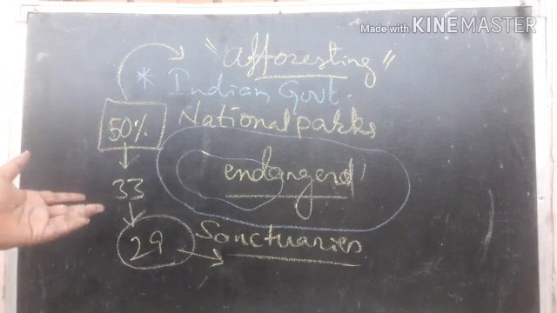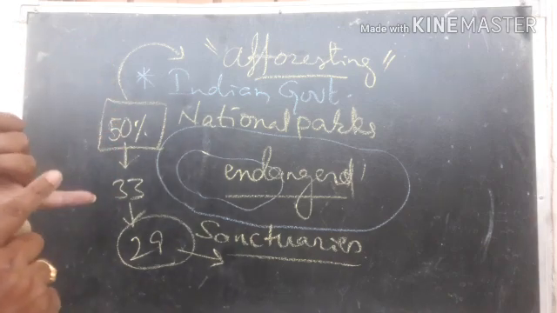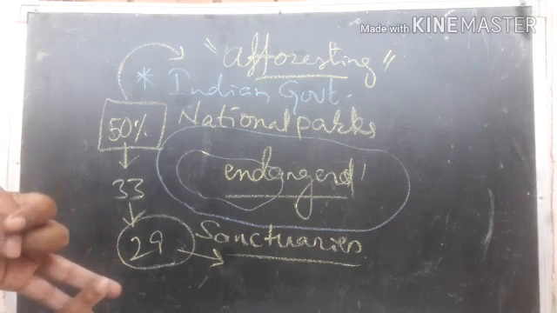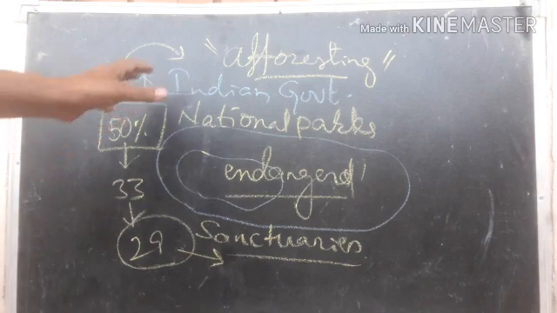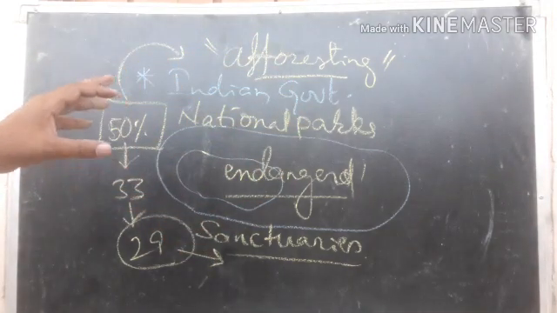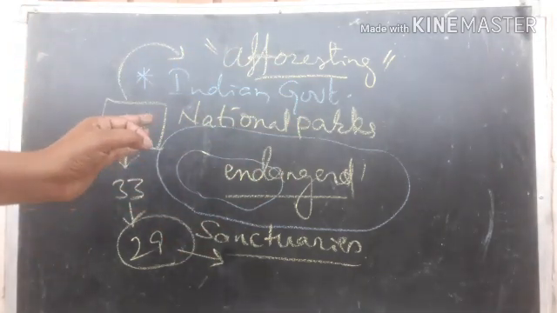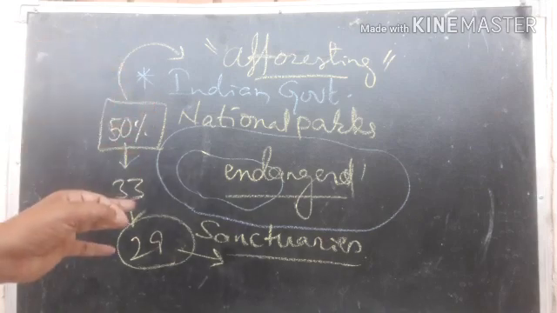If you grow plants, then automatically you will get fodder, carbon dioxide will be decreased, the amount of oxygen will be increased, and nature becomes pure. So there are many benefits because of plants.